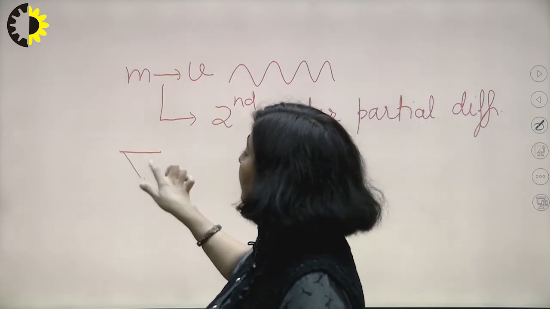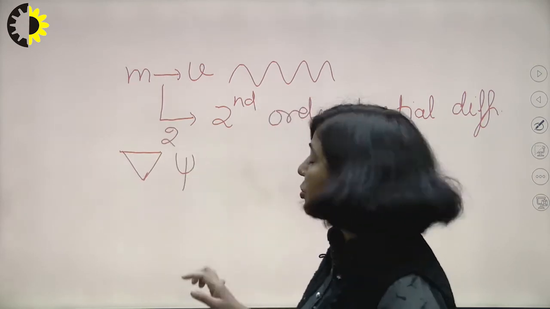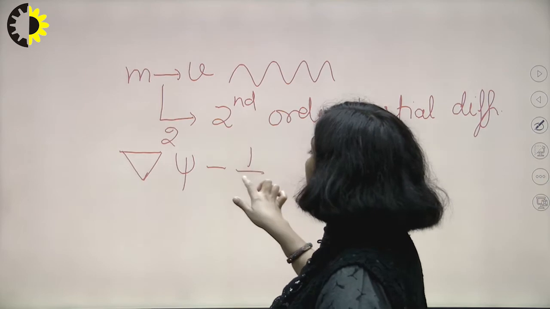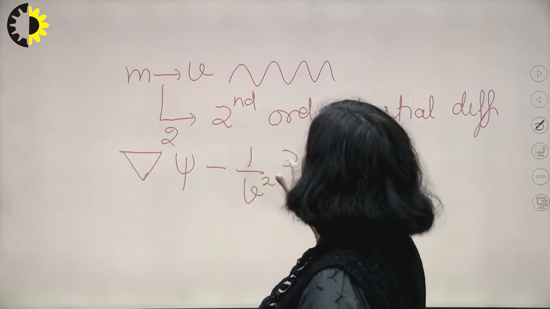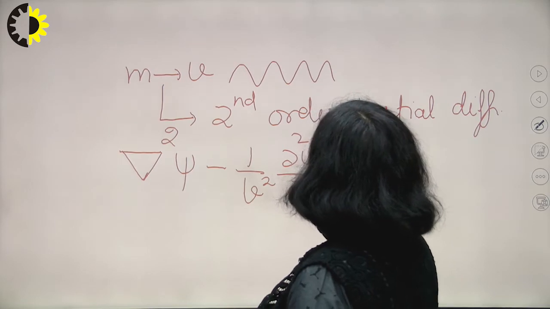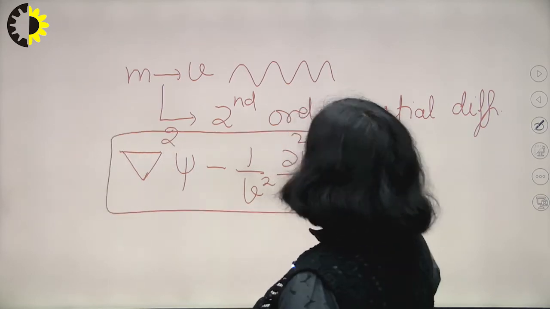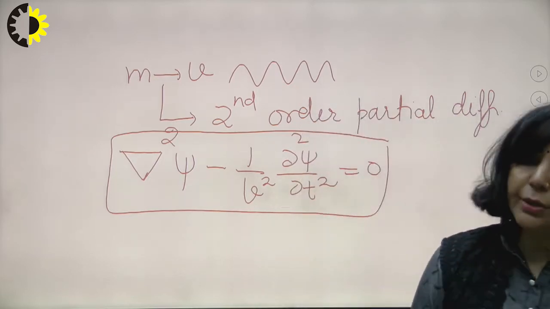So the equation which was proposed by Schrodinger, that equation is like this: del square psi minus 1 upon v square del square psi upon del t square equals to 0.